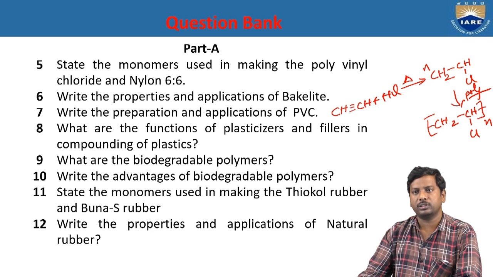State the monomers used in making thiol rubber and vinyl rubber. For thiol rubber, we use ethylene dichloride with the polysulfide to give thiol rubber, and for vinyl rubber, 1,3-butadiene reacts with the polystyrene to give vinyl rubber.